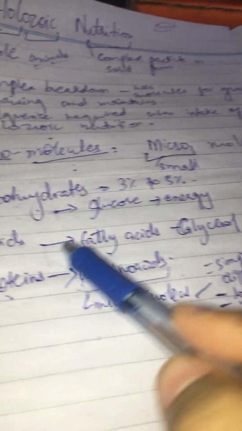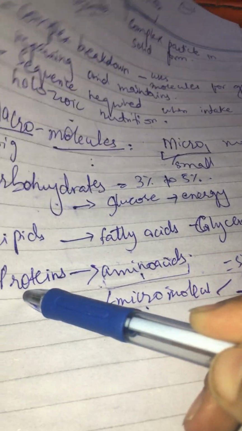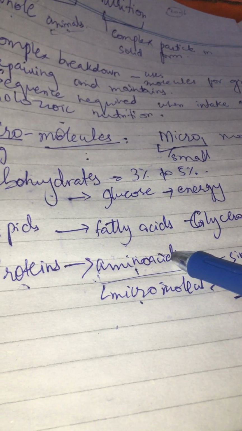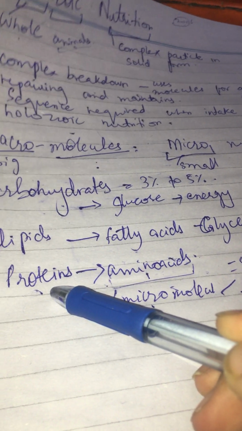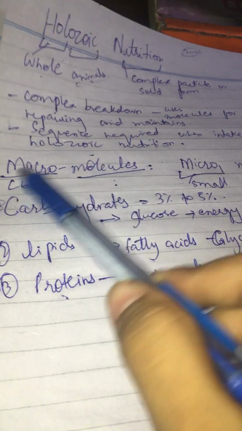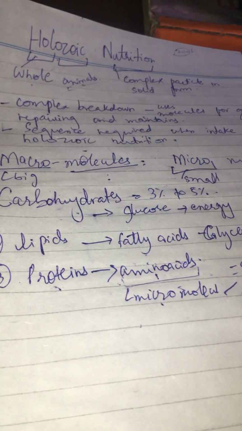Micromolecules are not available individually. Just take amino acid here: amino acid comes from protein. When protein is broken, we cannot find amino acid individually. This means we have taken it from protein, so it is not available individually. Whereas macromolecules can be found individually: carbohydrates can be found, lipids can be found, proteins can be found.